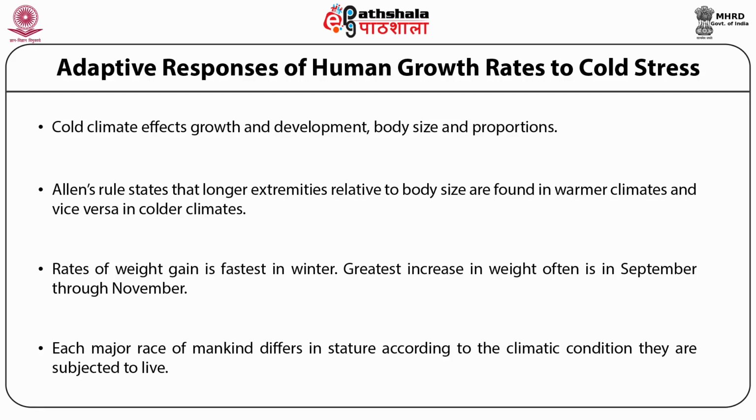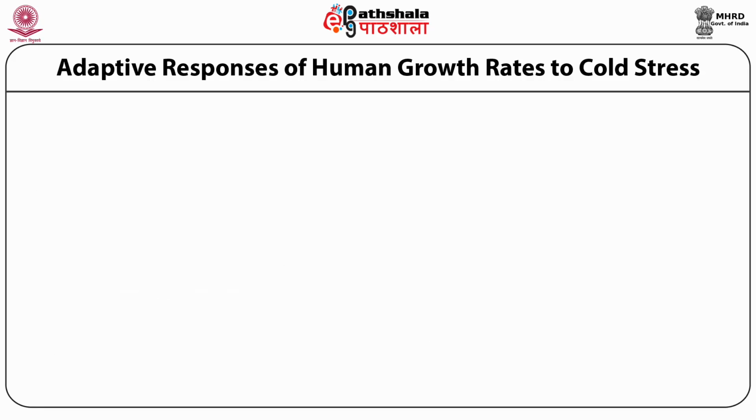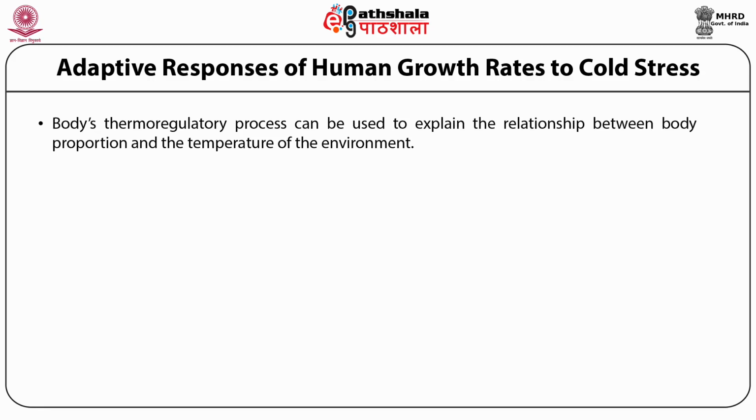Growth variation during different seasons has been observed. A longitudinal study suggested that 30% of children have increase and decrease of growth velocity cycles dependent on season, while the remaining children showed growth acceleration and deceleration which could not be associated with seasons. The body's thermoregulatory process can be used to explain the relationship between body proportion and the temperature of the environment. In a cold environment, heat retention is vital to avoid hypothermia, hence less body surface area is more essential.